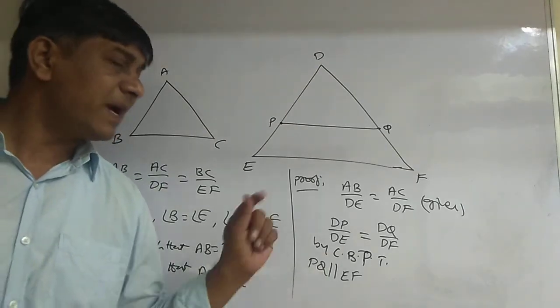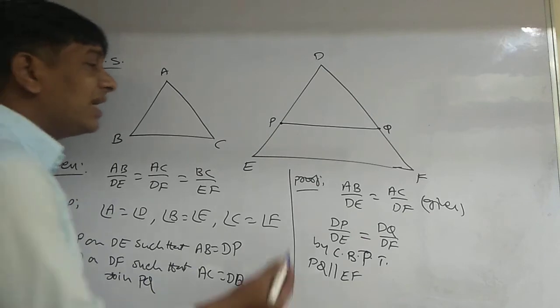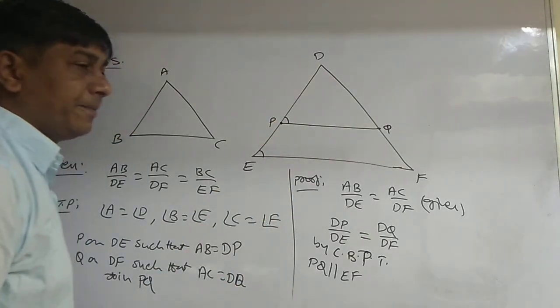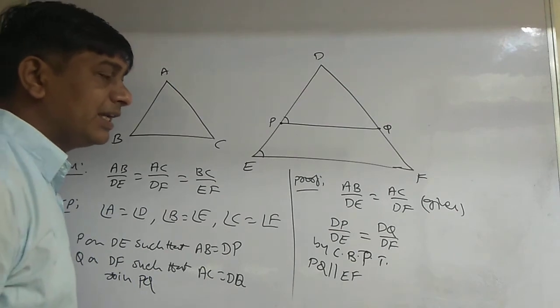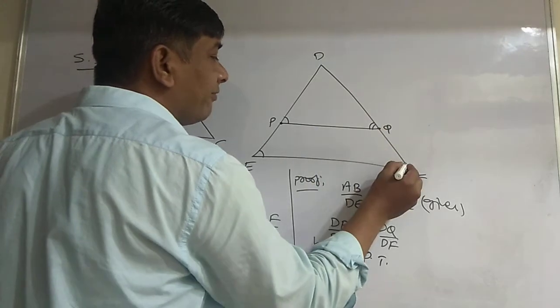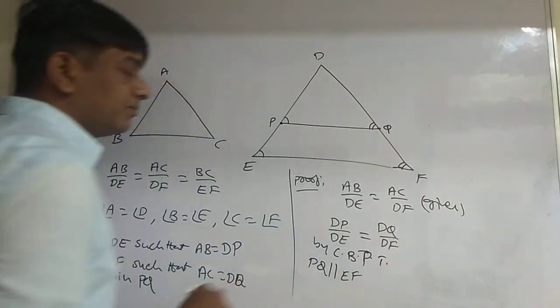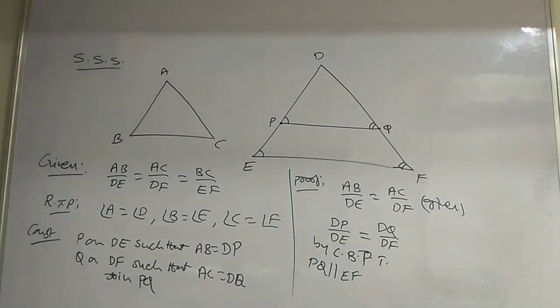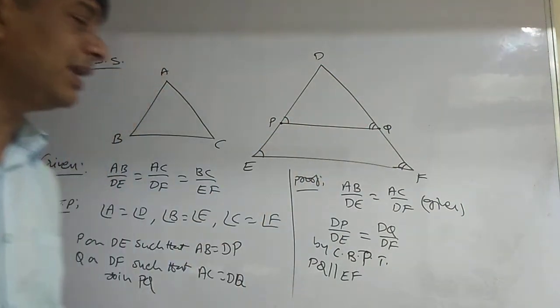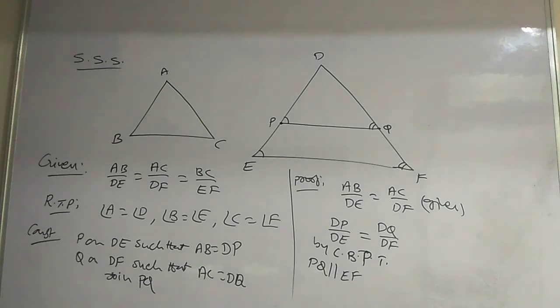Since PQ is parallel to EF, by parallel line property, angle P and angle E are equal, and angle Q and angle F are equal. Remember this one: PQ is parallel to EF, angle P and angle E are equal, angle Q and angle F are equal.